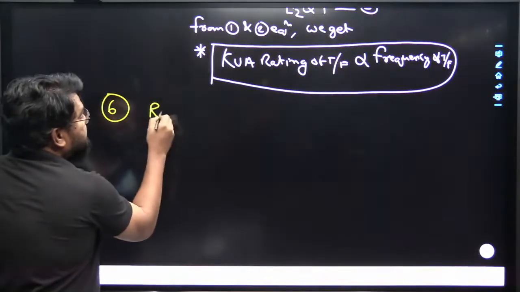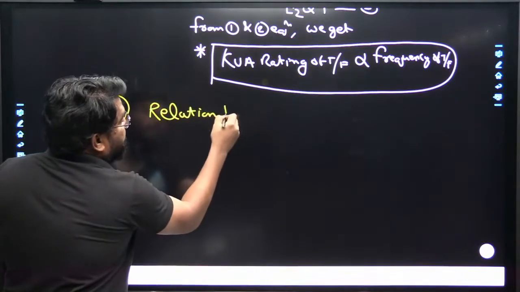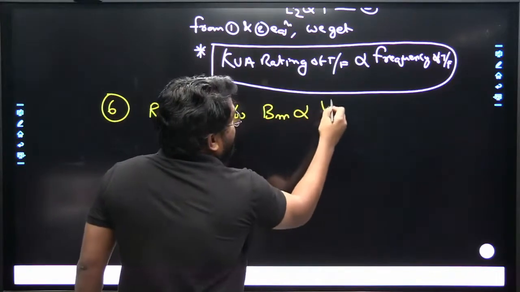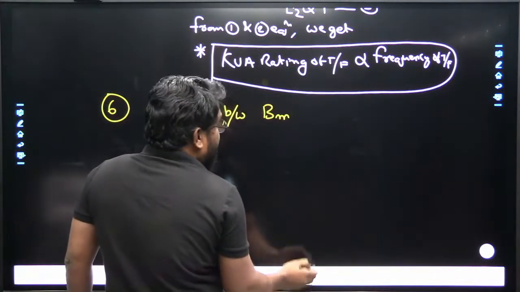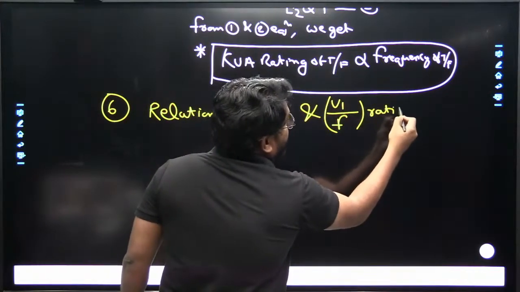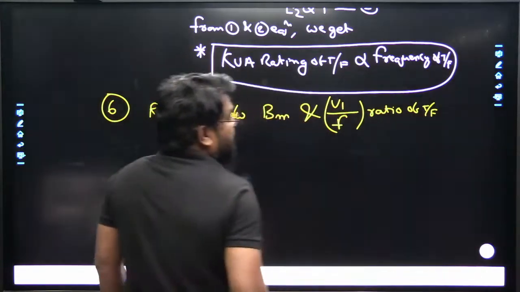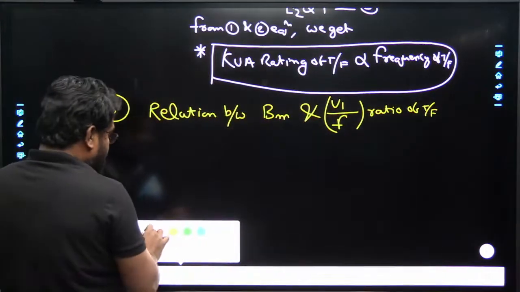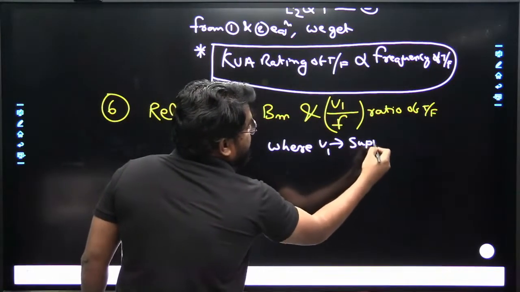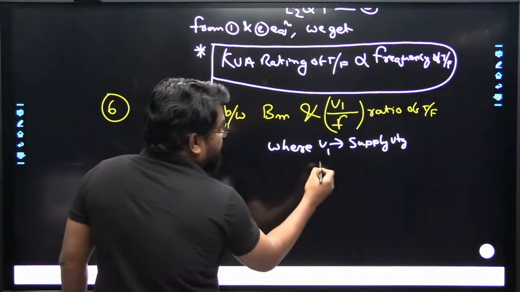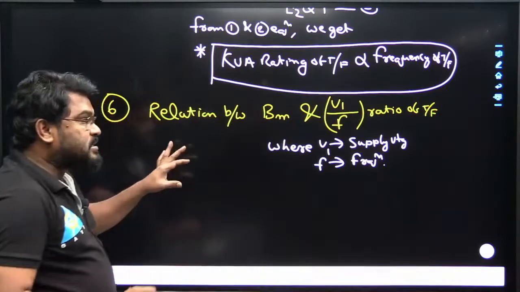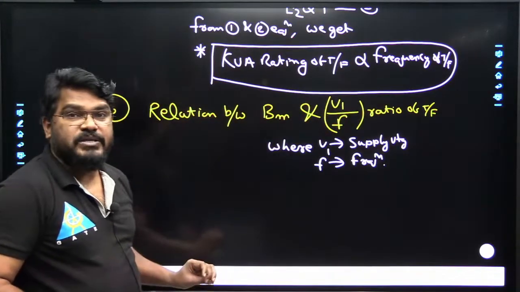So that is a relation between the maximum flux density and the V1 by F ratio of the transformer here. Where V1 is nothing but what? Here, V1 is the supply voltage, okay, and F is the frequency. So what is the relation between flux density and the V1 by F ratio of the transformer?